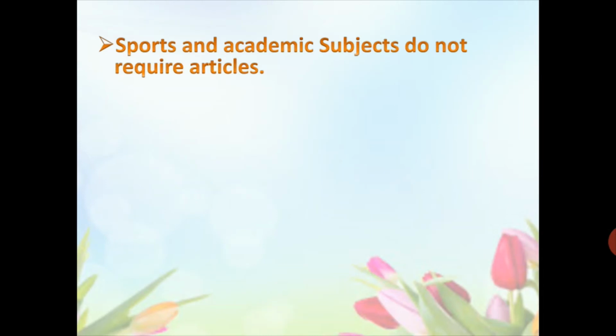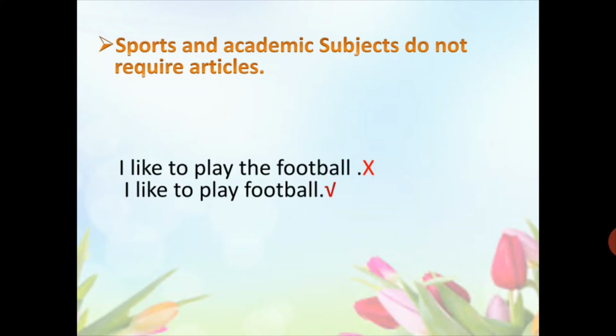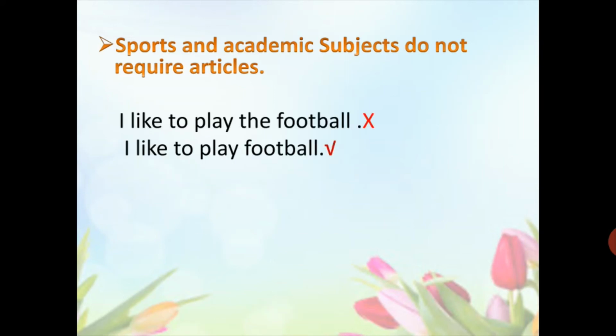We do not use articles before the sports and academic subjects. Let's see the example. I like to play the football. It is wrong. The right one is I like to play football. The is wrong because we don't use article before sports name.